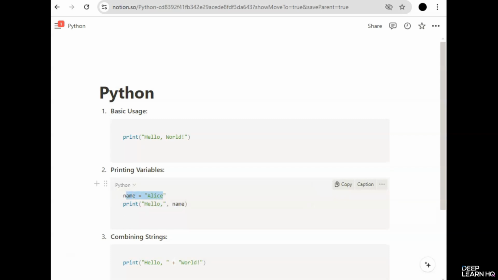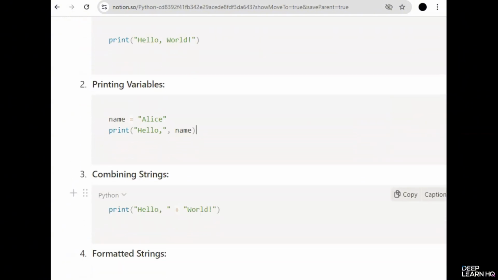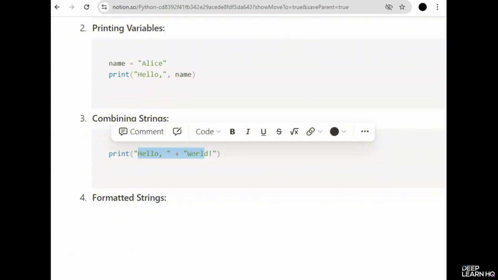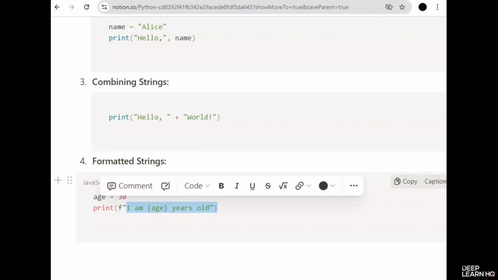And then you assign a variable a name and then you print it. Next comes combining strings. Here you are using 2 strings, hello and world, and you are combining it using the print statement. Then comes the formatted strings. So here is the example of using a formatted string. Age = 30 and then print f quotations I am {age} years old and then quotations closed.